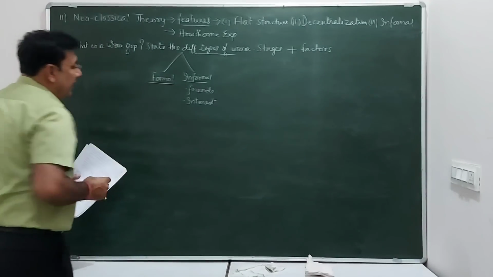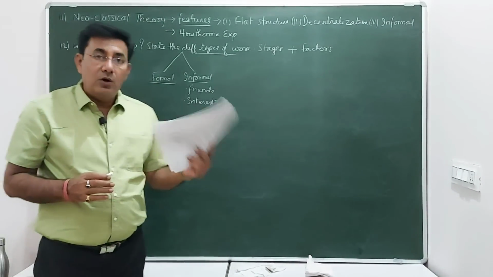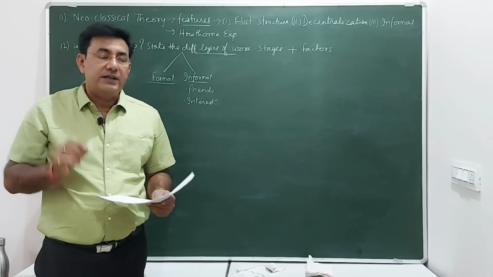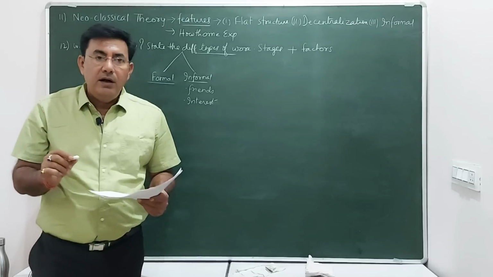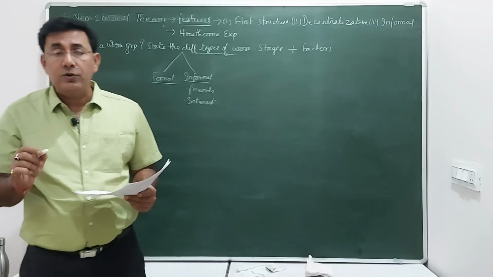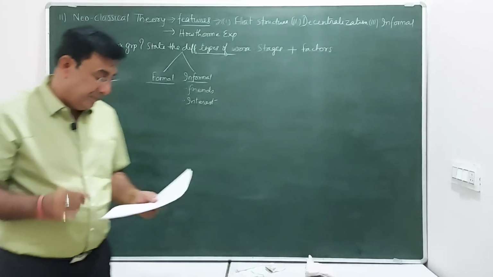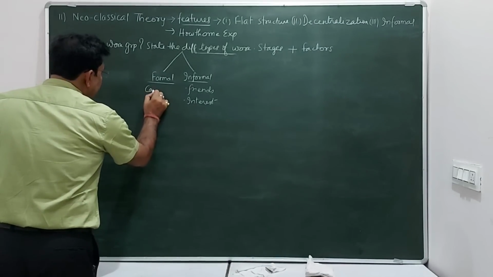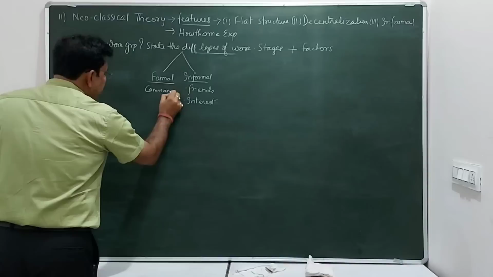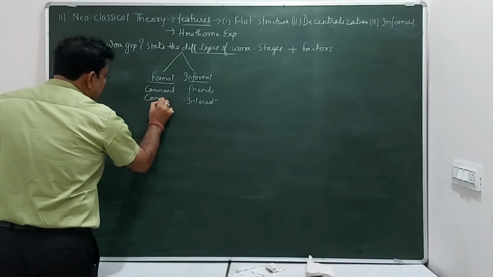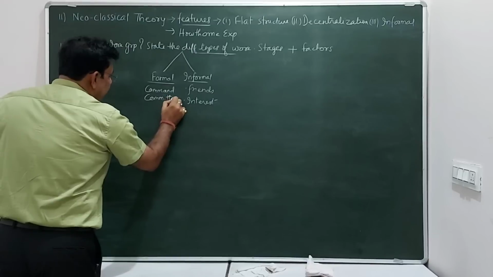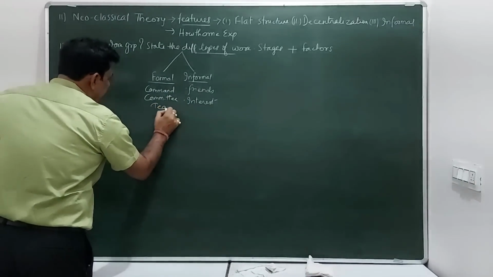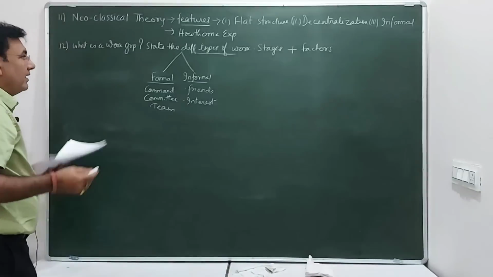And the formal group is basically created by the organization, and this formal group has a definite objective. They are given a goal, a task to be achieved in a particular period of time. And this type of group can be a command group, it can be a committee. You might have seen that in Chandrayaan a committee of scientists was formed. It can be a team, like that.